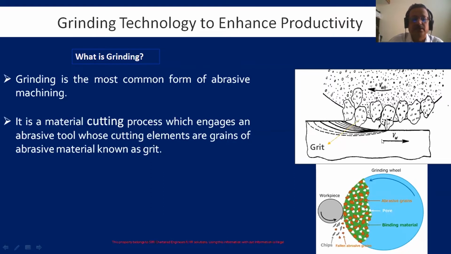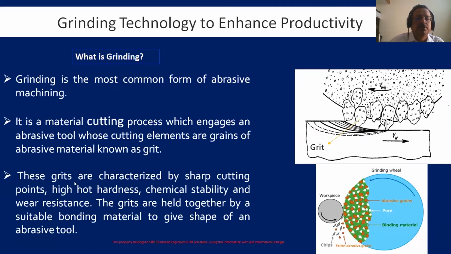So this is the configuration of the wheel. These grits are characterized by sharp cutting points, hot hardness, chemical stability, and wear resistance, with suitable bonding material giving shape to the abrasive tool. This is how the abrasive tool looks.